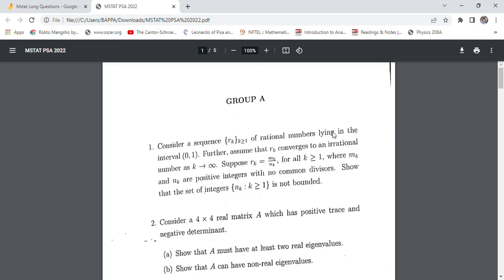Suppose that r_k equals m_k by n_k for all k greater than or equal to 1, where m_k and n_k are positive integers with no common divisor. Show that the integers n_k, k greater than or equal to 1, is not bounded.